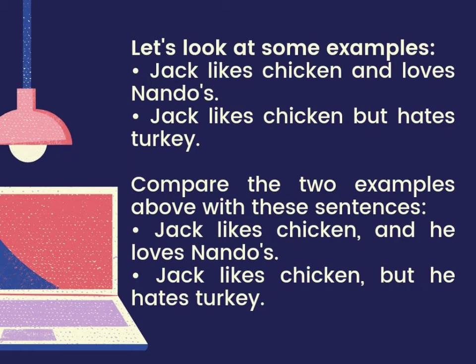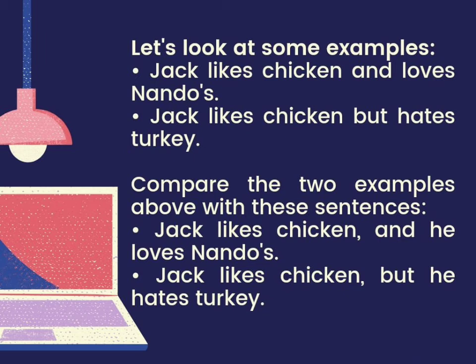Compare the two examples above with these sentences. First, Jack likes chicken and he loves Nando's. Second, Jack likes chicken but he hates turkey. These look similar, but they are not simple sentences with compound predicates. There are two subjects, Jack and he, each governing its own verb. These are examples of compound sentences. Each sentence features two independent clauses, not one.